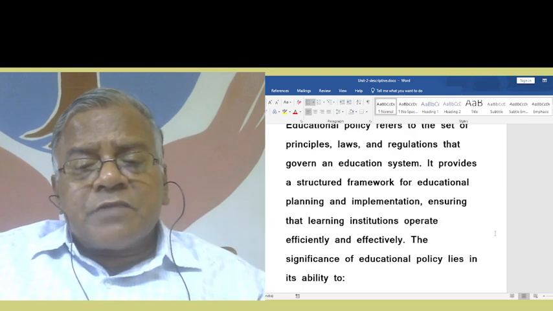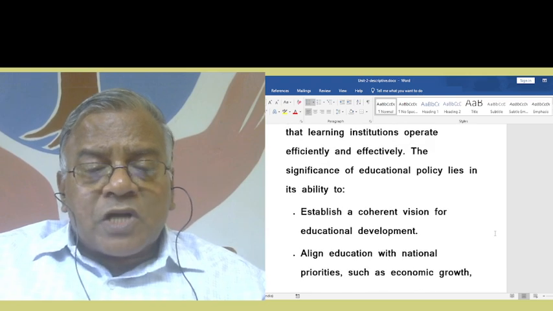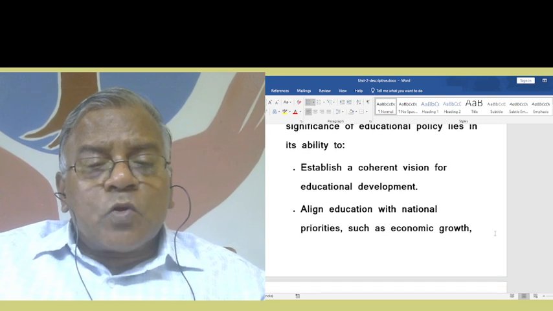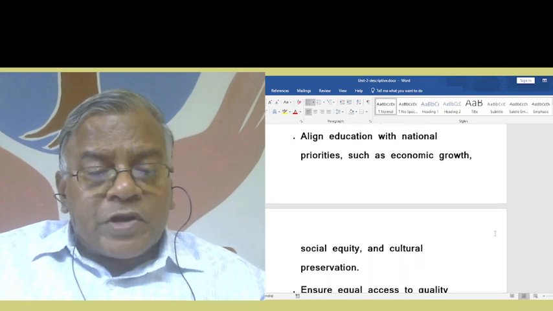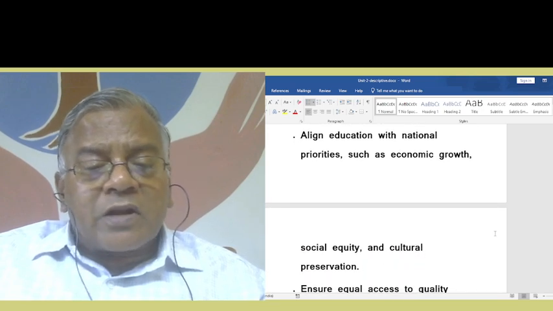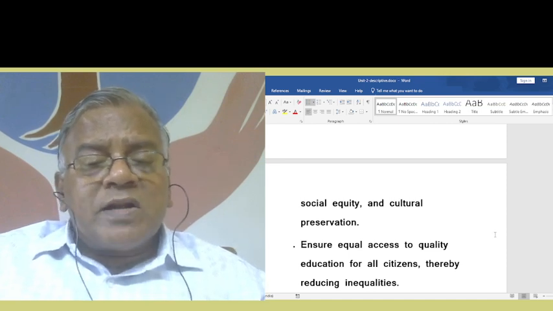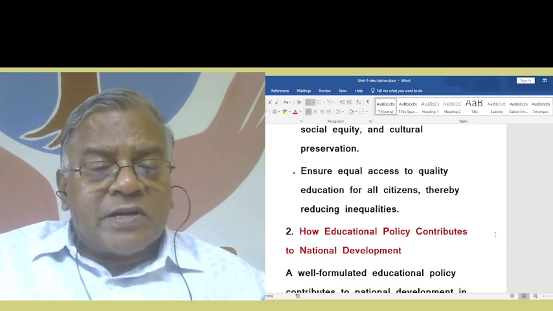The significance of educational policy lies in its ability to establish a coherent vision for educational development, to align education with the national priorities such as economic growth, social equity, and cultural preservation, to ensure equal access to quality education for all citizens, thereby reducing inequalities.